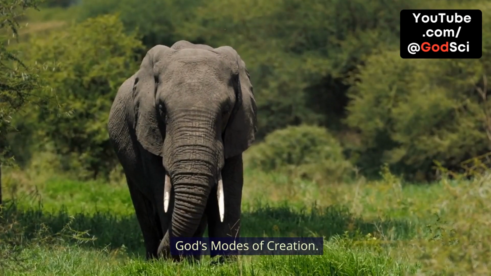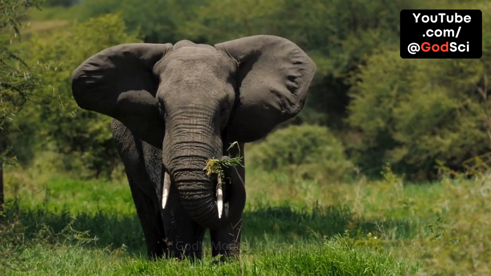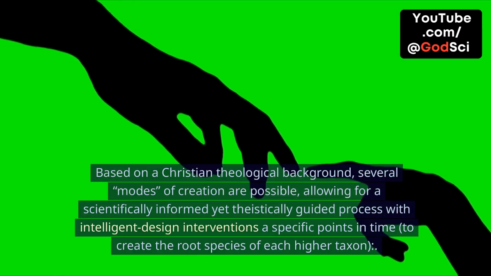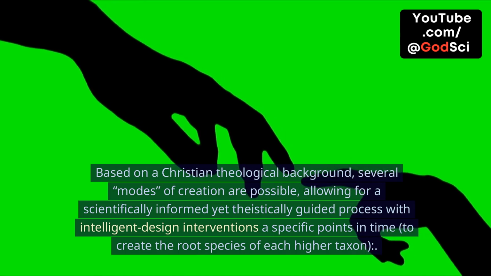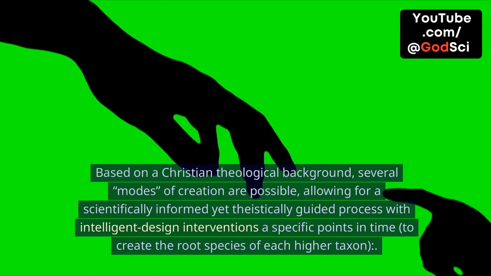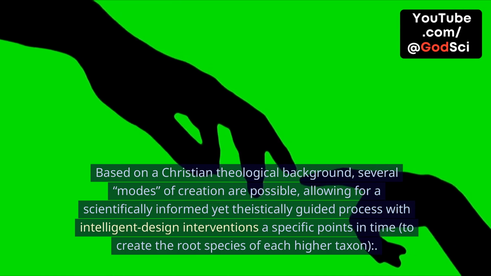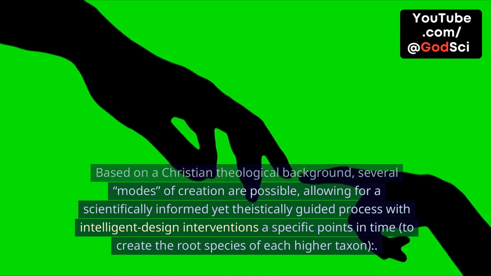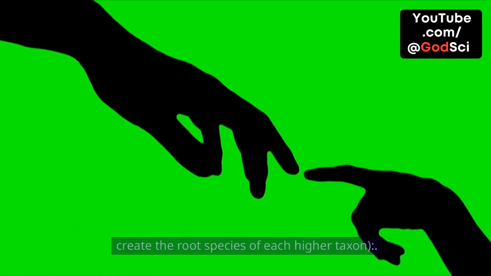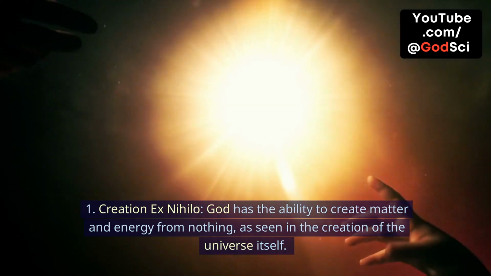God's modes of creation. Based on a Christian theological background, several modes of creation are possible, allowing for a scientifically informed yet theistically guided process with intelligent design interventions at specific points in time, to create the root species of each higher taxon. 1. Creation ex nihilo.